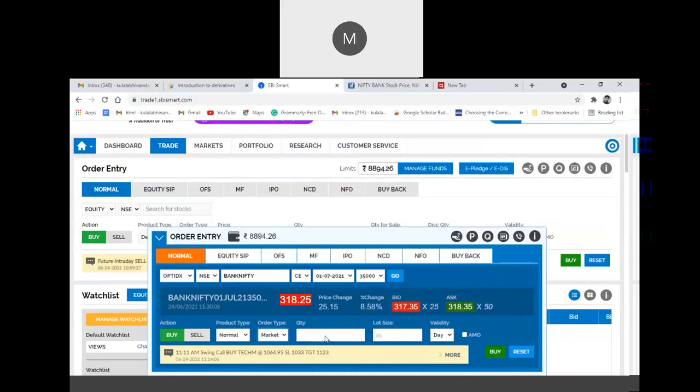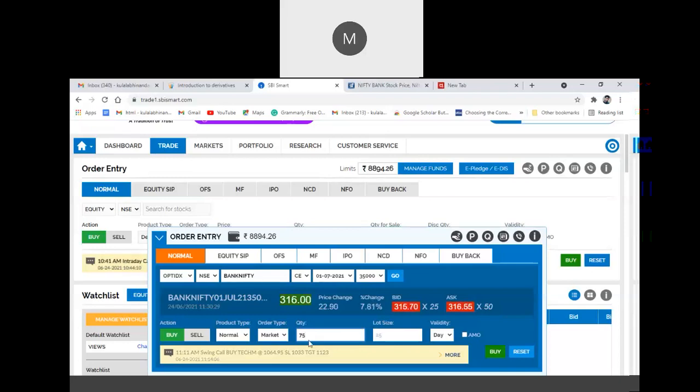What quantity do you want to purchase? The lot size is 25. The minimum quantity you have to purchase is 25, then multiples of 25. So I'll go for 75 quantity.